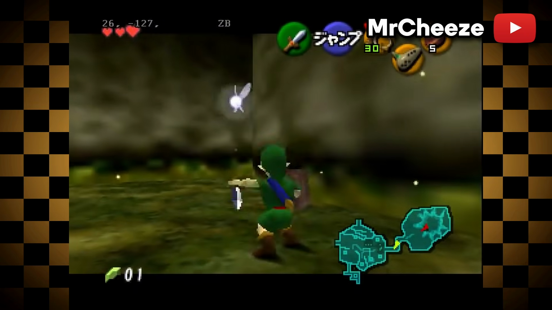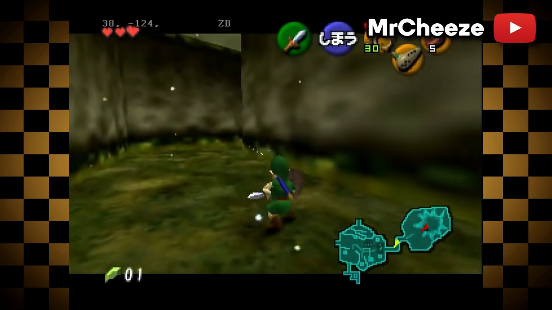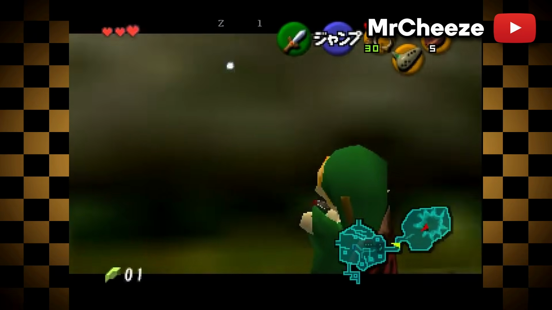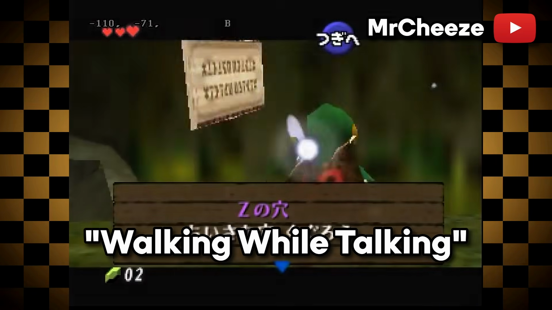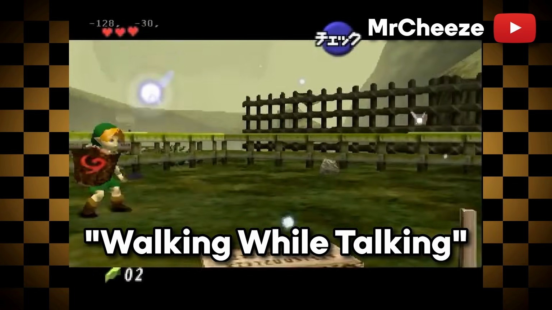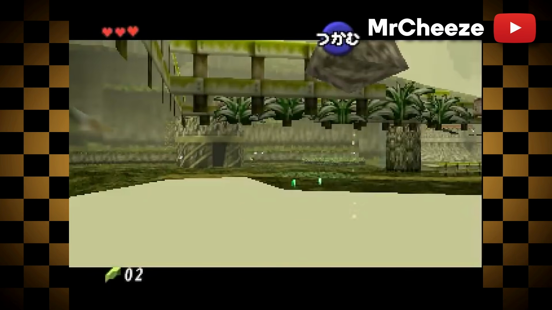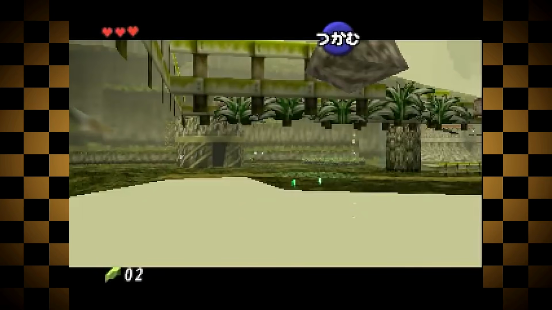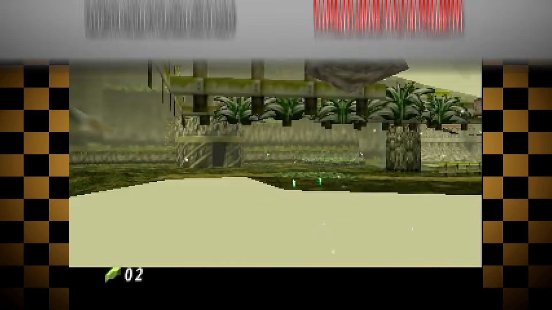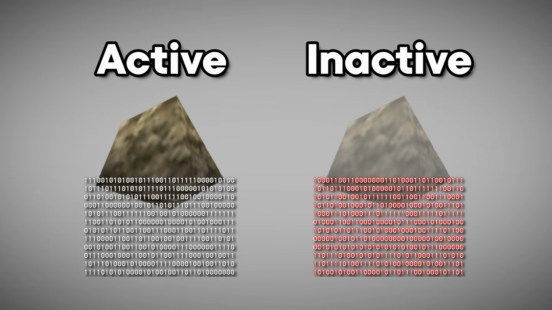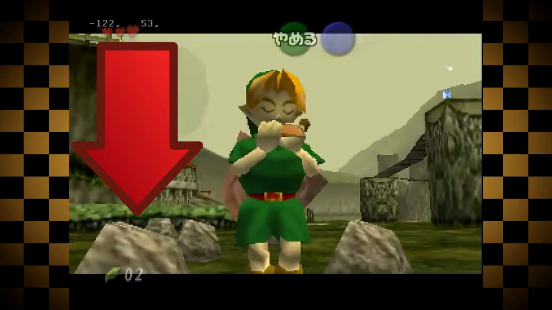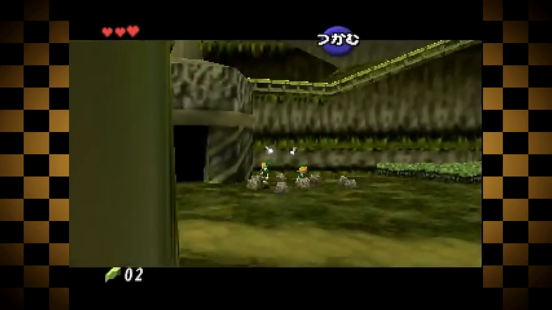Walking back and forth, loading between these two rooms to set up memory in a specific way, while precisely using the sword and slingshot to set up even more memory values, you could then use a glitch known as walking while talking, so that the camera warps to the last thing you were targeting upon performing an action, such as slashing a rock. Because the camera is far away enough, the rocks will still be loaded, but they'll become inactive. That is, it wouldn't run the same code that an active rock would, but it wouldn't be unloaded from memory either. And when grabbing this specific rock at just the right time, you'll grab onto it while it becomes inactive.